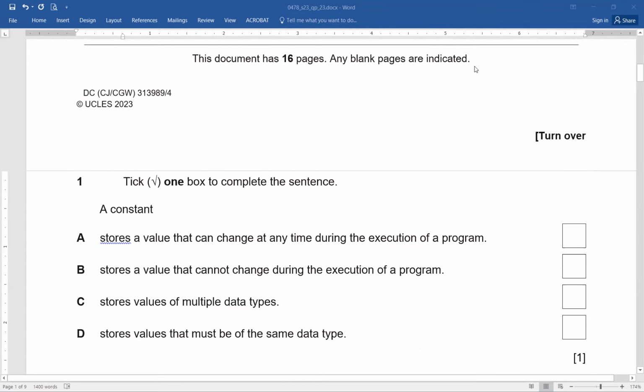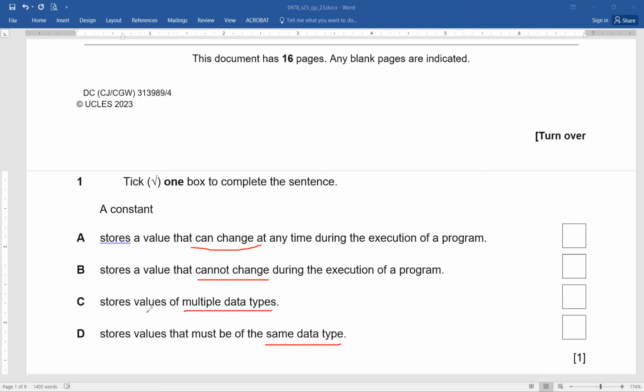Tick one box to complete the sentence. So you can see a constant. Part A stores a value that can change at any time during the execution of the program; stores a value that cannot change during the execution of the program; stores values of multiple data types; stores values that must be of the same data type.